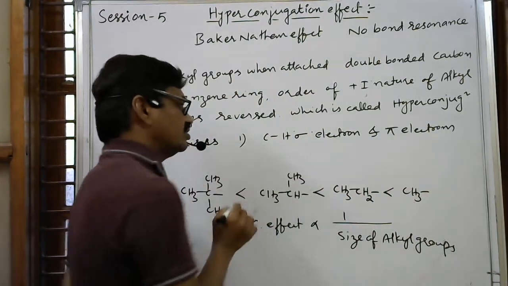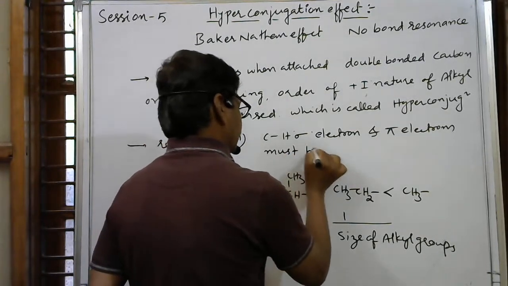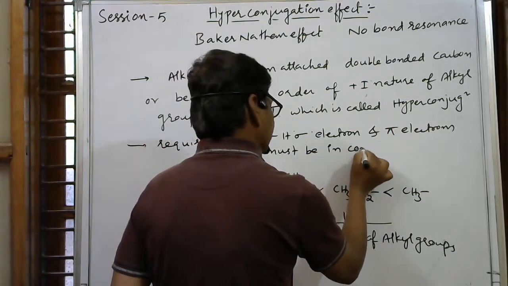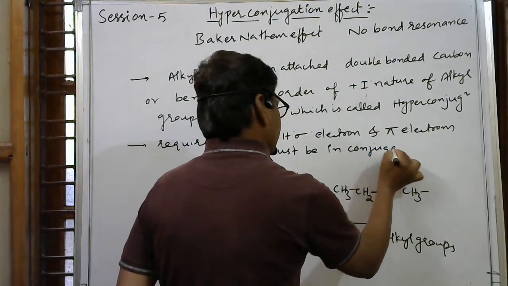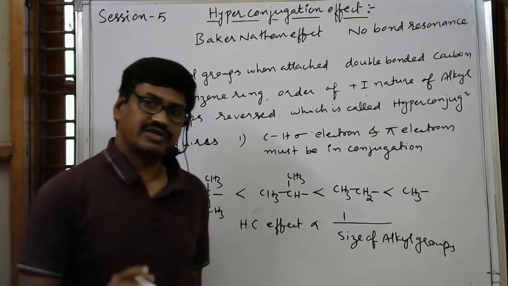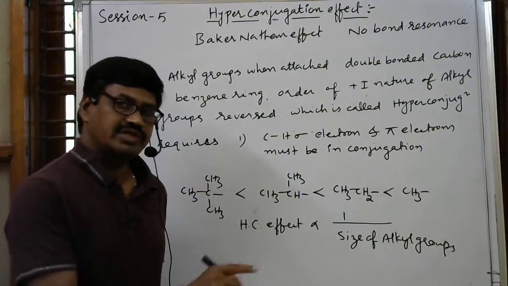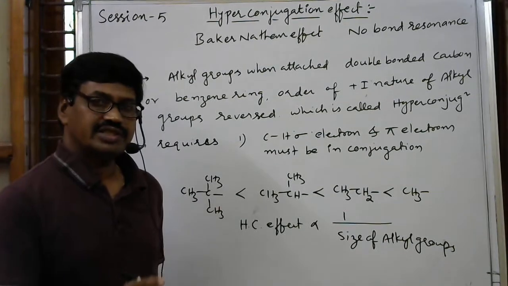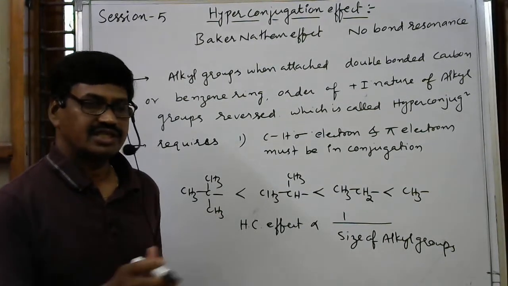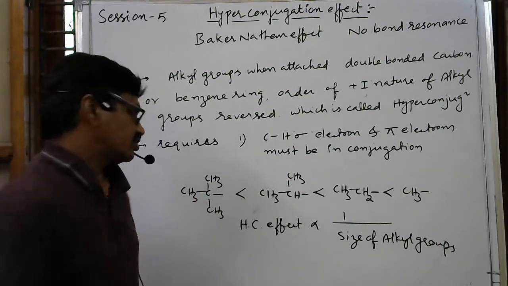CH sigma electrons and pi electrons must be in conjugation. This is the first requirement. Otherwise, sigma electrons and pi electrons must be in alternate positions: one CH sigma bond, then a single bond, then a double bond. If it continues like that, we can expect the hyperconjugation effect.